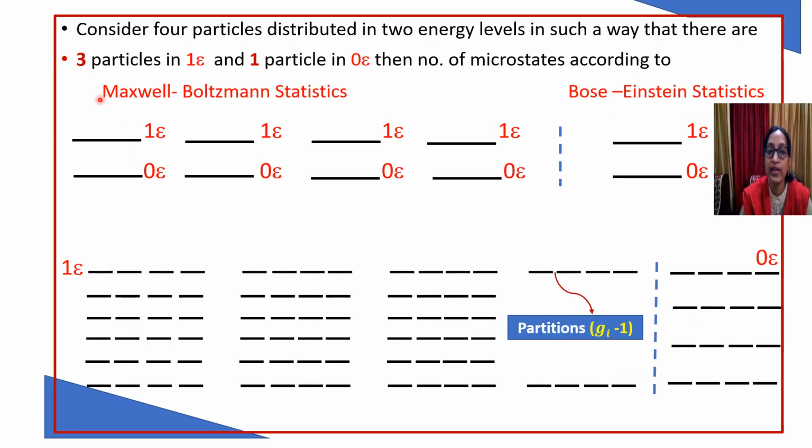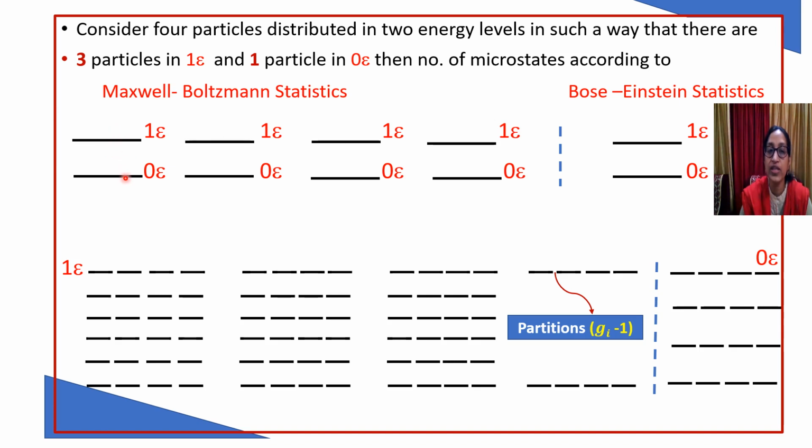Now to clearly differentiate between Maxwell-Boltzmann statistics and Bose-Einstein statistics, let us consider an example. Consider 4 particles which are distributed in 2 energy levels. Now these 4 particles can be distributed in these 2 energy levels in several ways. For example, we can take 4 and 0, 3 and 1, 2 and 2, 1 and 3, 0 and 4.